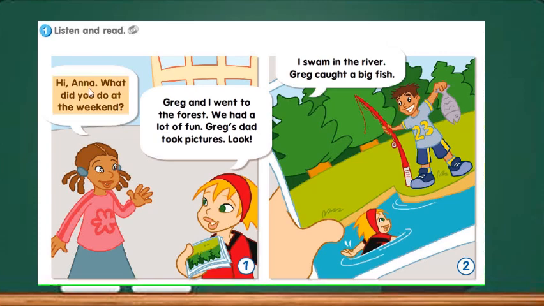Hi Anna, what did you do at the weekend? Greg and I went to the forest. We had a lot of fun. Greg's dad took pictures. Look. I swam in the river. Greg caught a big fish.